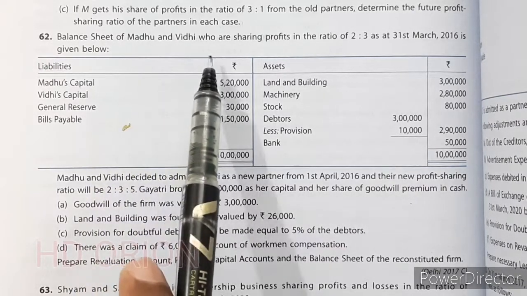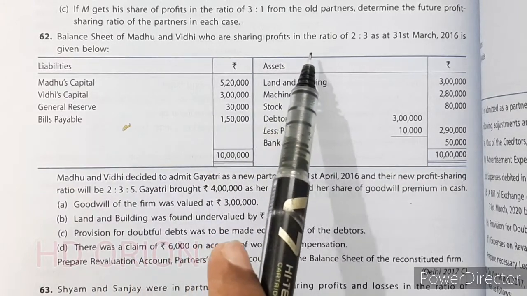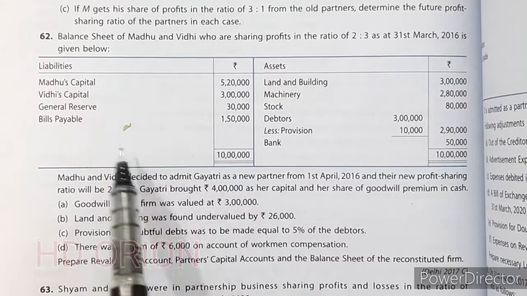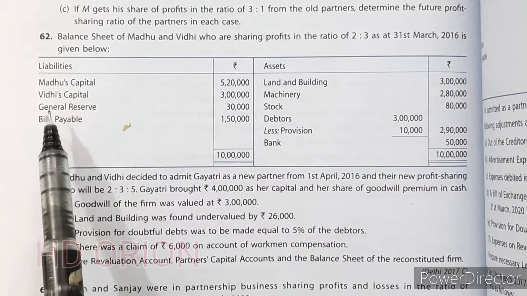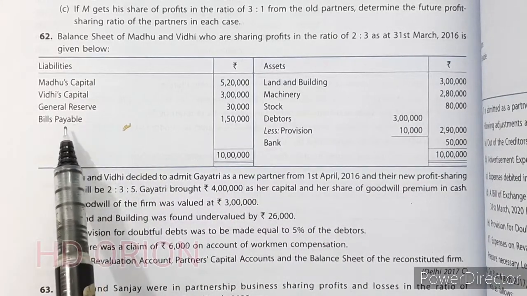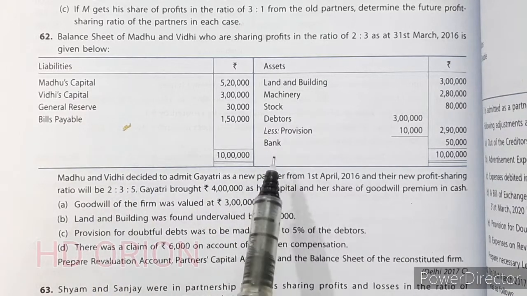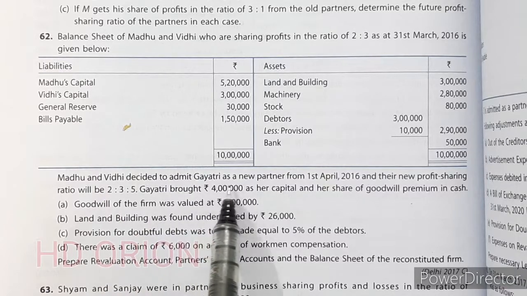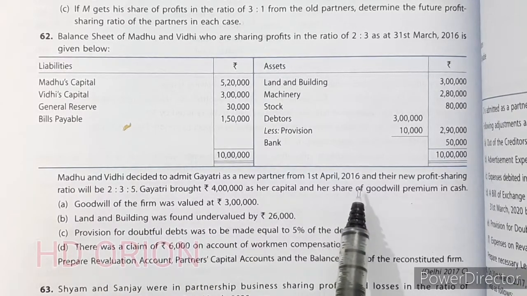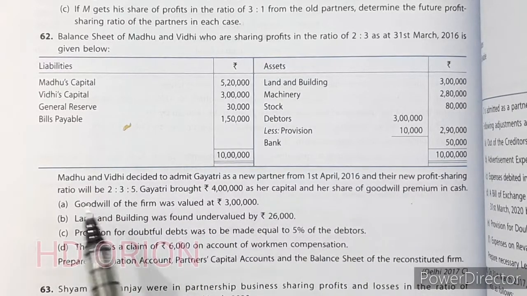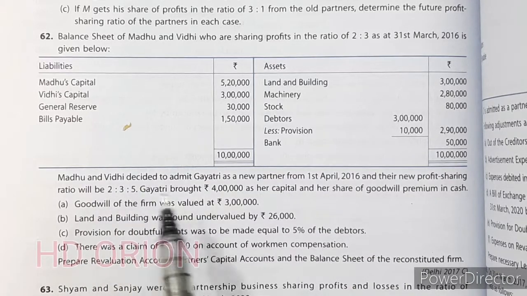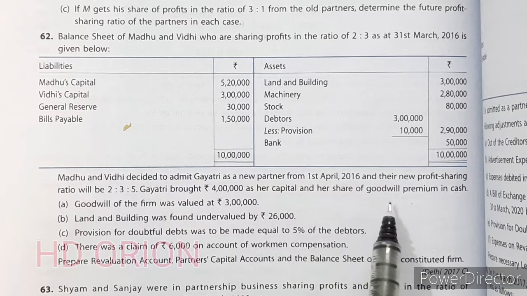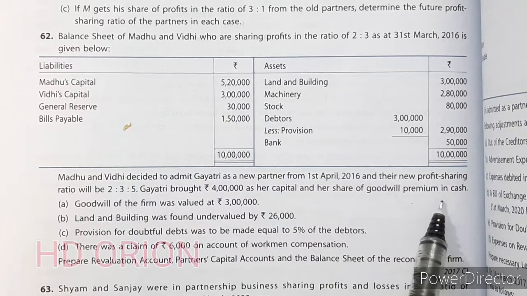Balance sheet of Madhu and Vidhi, who are sharing profits in the ratio of 2:3, as on 31st March 2016 is given below. So this is the balance sheet given here. There is general reserve also and bills payable, and on this side all the assets are given. Now Madhu and Vidhi decide to admit Gayatri as a new partner from 1st April 2016 and their new profit sharing ratio will be 2:3:5. Gayatri brought rupees 4 lakh as her capital and her share of goodwill premium in cash.